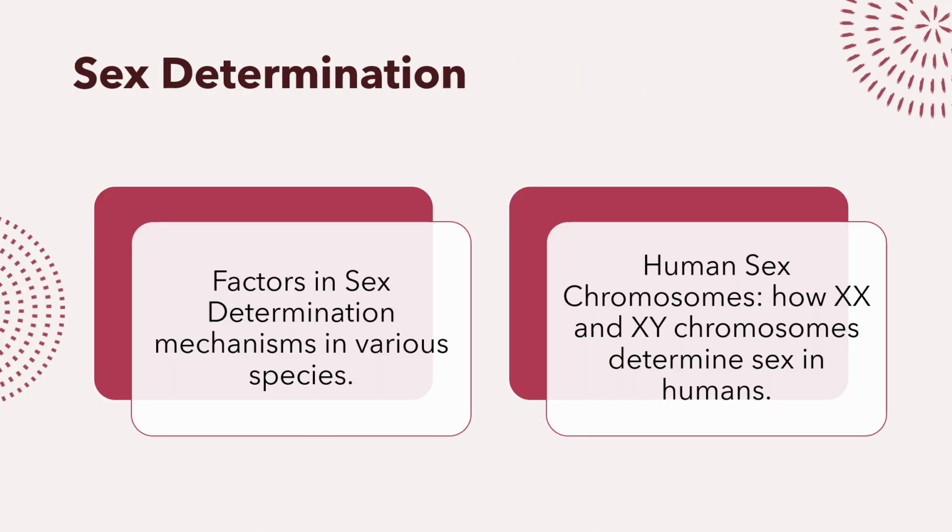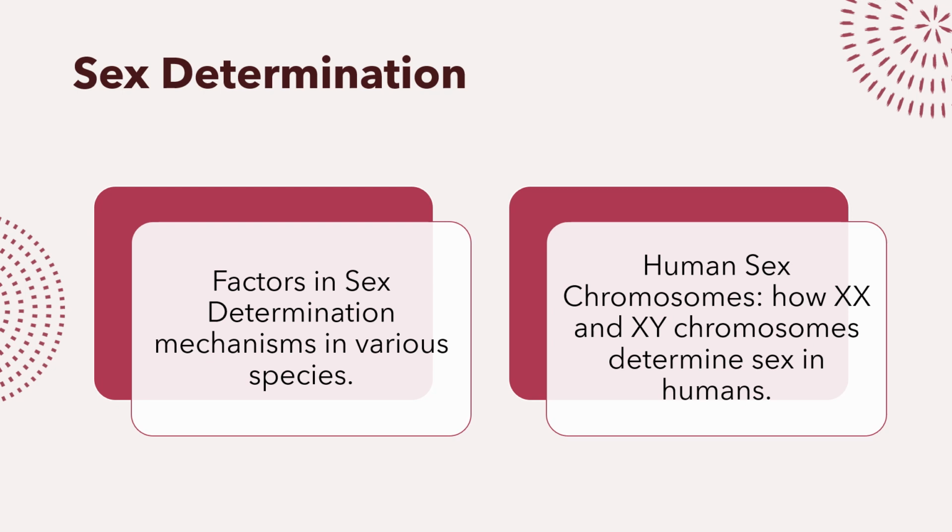Now let's see what is sex determination. The process by which the sex of a newborn individual is determined is called sex determination. Sex chromosomes. In human beings, there are 23 pairs of chromosomes. Out of these, 22 chromosome pairs are called autosomes, and the last pair of chromosomes which helps in deciding the sex of the individual is called the sex chromosome.